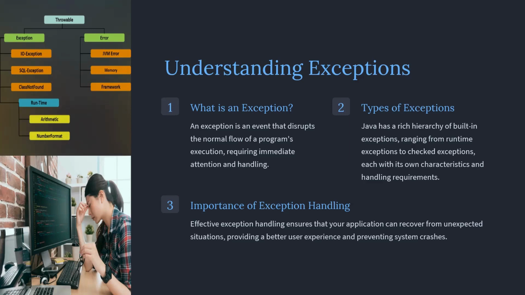They are objects that represent the error conditions that occur. Exceptions are just events that disrupt the normal flow of the program, so handling them is more important than rewriting the code.